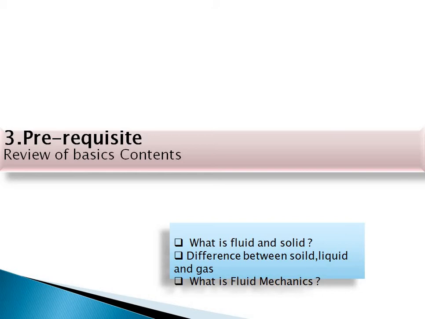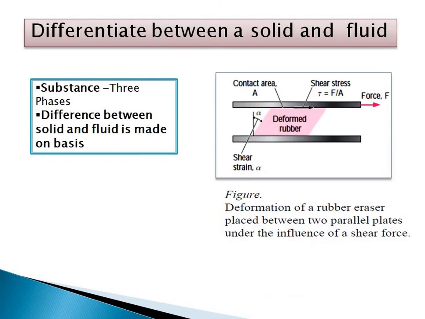If the cohesive bonding between the molecules is very high, then the substance is known as solid. For weak bonding it is called either liquid or gas, which is known as a fluid. So that is the difference between solid and fluid. Here particularly we are going to focus on the fluid, so we are going to discuss only fluid mechanics.